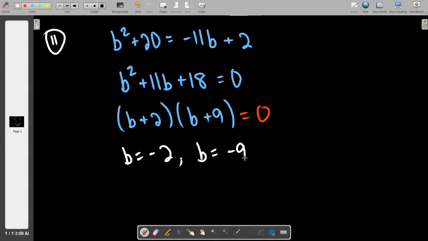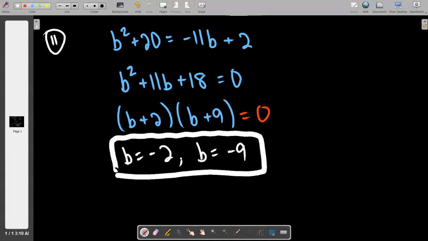Not even really. I'm only saying that, but I'm maybe mildly concerned with the second one only because I don't have that square thing. But if I put -2 in place of b, what's -11 times -2? Just positive something, right? And then look at the other one. What's -11 times -9? Positive something. And so these both pass the test, right? Do we agree? So again, that is always our responsibility, to check them and make sure that they work.